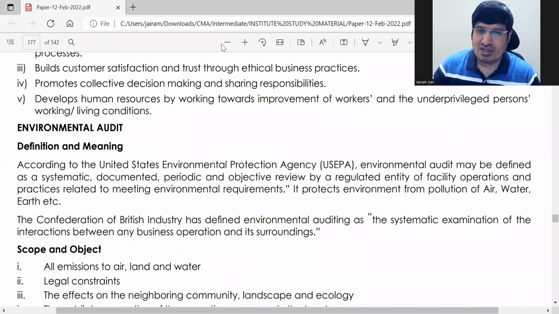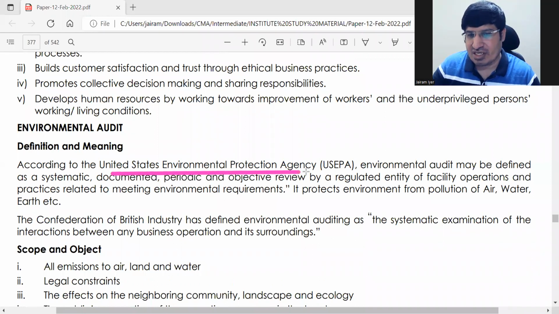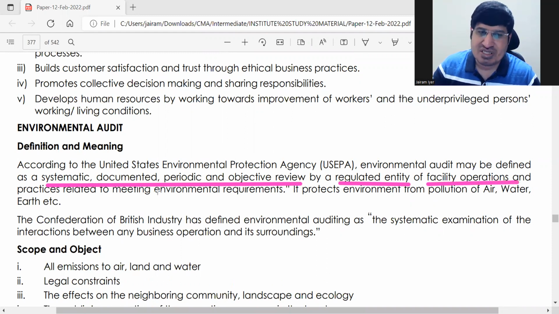The United States Environmental Protection Agency has defined the term environmental audit. It's okay if you do not quote it; there's no need to quote it. We'll directly see what an environmental audit is. It is a systematic, documented, periodic and objective review by a regulated entity of facility operations and practices.